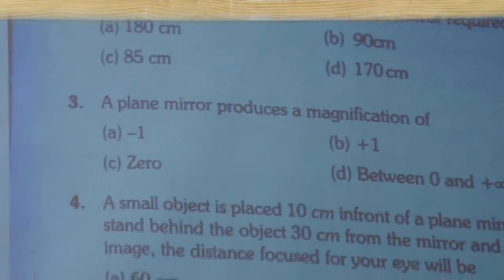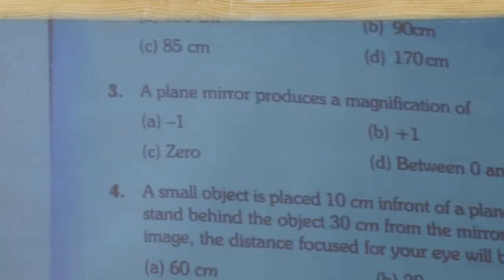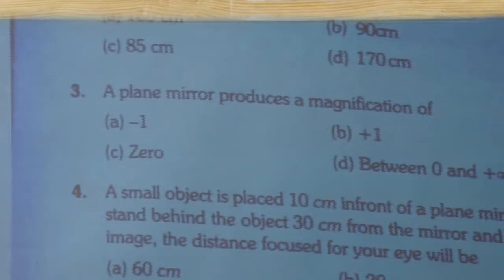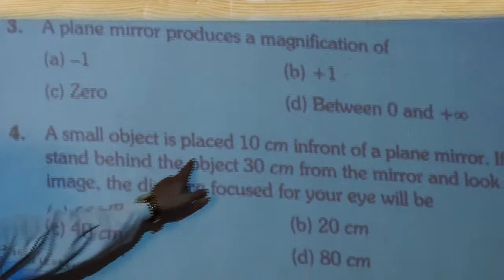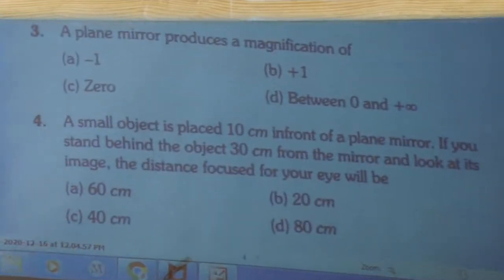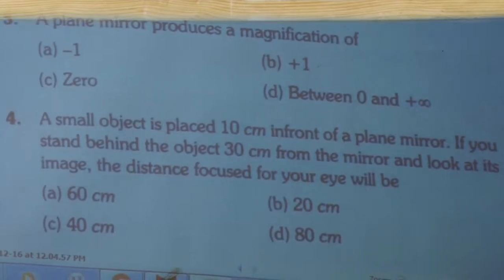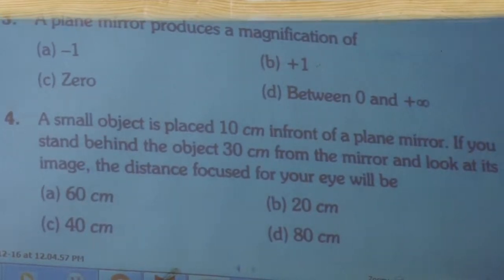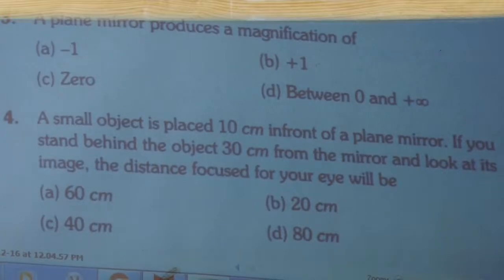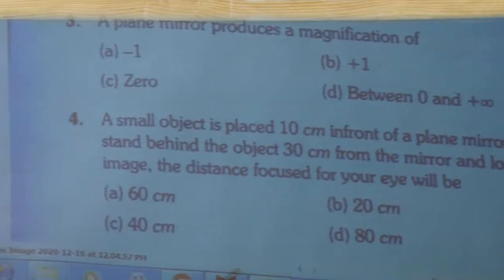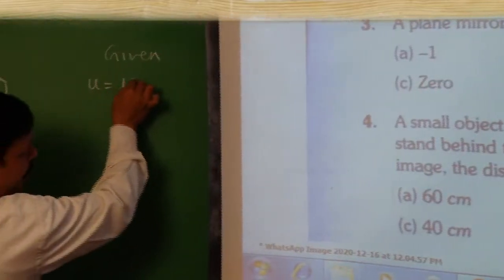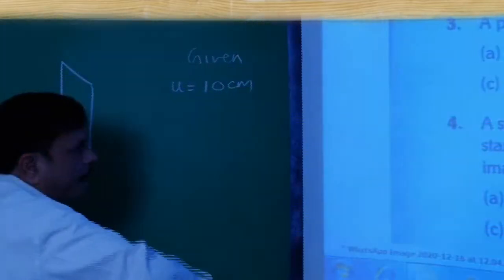Now, coming to the next question. A small object is placed 10 centimeter in front of a plane mirror. So, again it is a question of plane mirror. One object is kept at a distance, say u. u is given to be 10 centimeter.